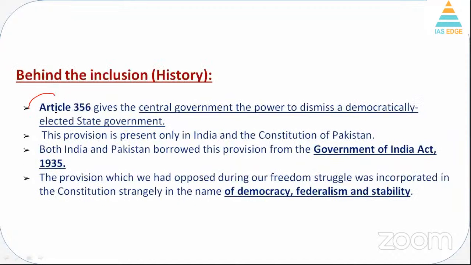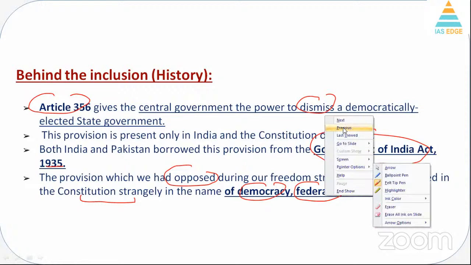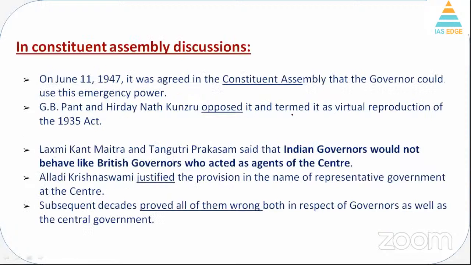Now, Article 356 gives the central government the power to dismiss a democratically elected state government. यानी central government state government को dismiss कर सकती है. Now, this provision was taken from the Government of India Act 1935, which applied in both India and Pakistan. And this was proposed during the freedom struggle as well. But we brought this provision into the Constitution in the name of democracy, federalism, and stability. It was believed that the central government should be more stable, and hence the central government should be able to control the state government if the need arises.